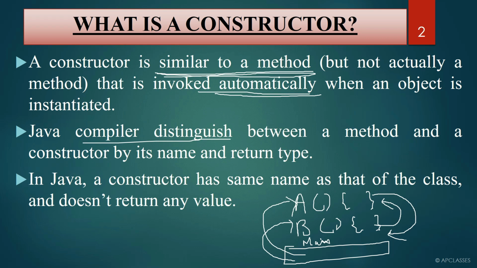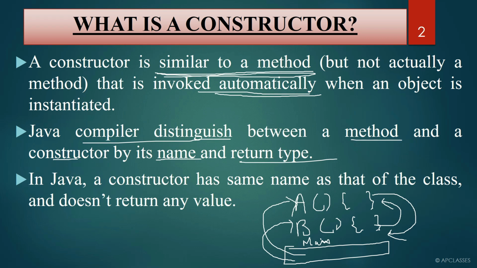The Java compiler distinguishes between a method and a constructor by its name and return type. The reason is the constructor name is always the same as the class name.